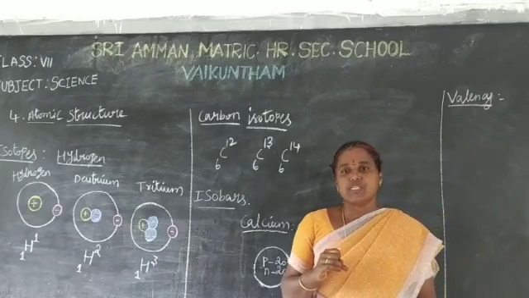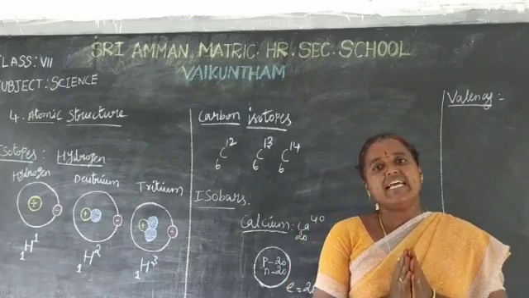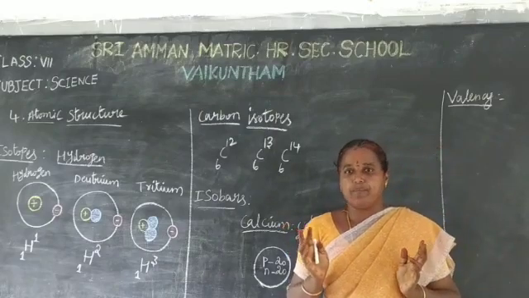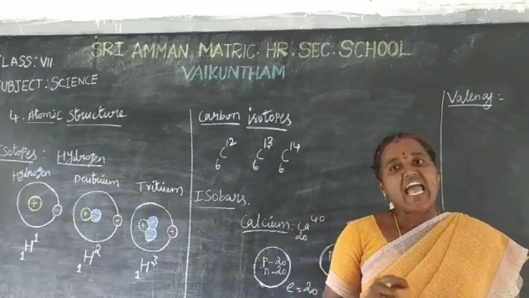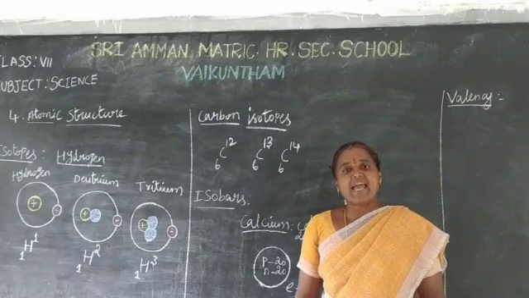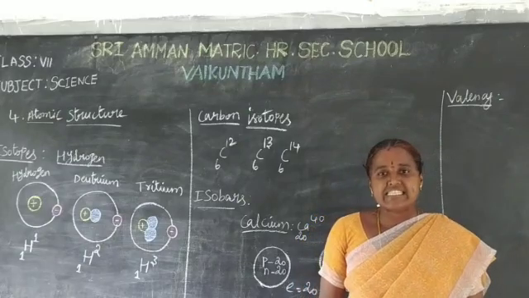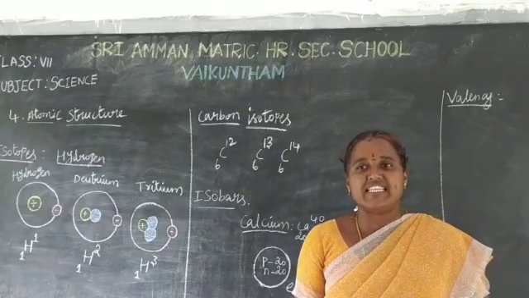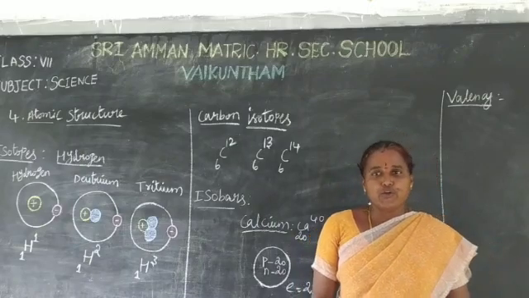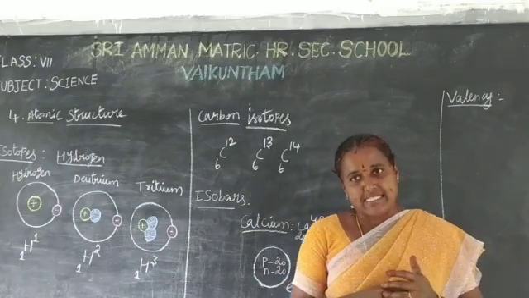What are called isotopes? Isotopes are atoms of the same element having the same atomic number but different mass number. This is due to the difference in the number of neutrons in the nucleus.